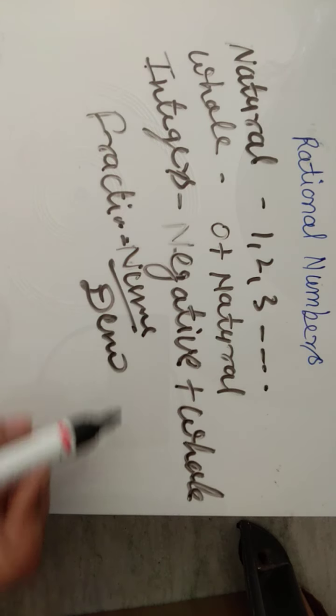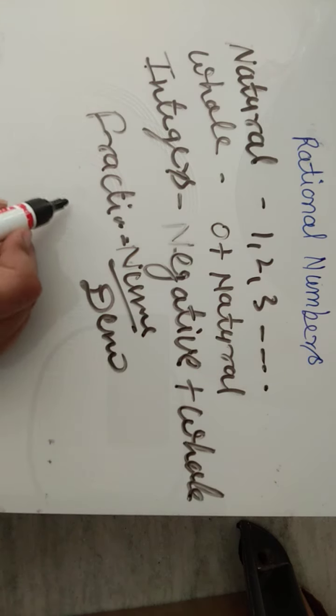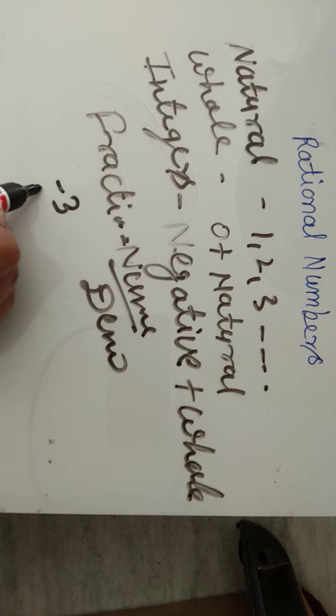So when we have a number like minus 3 upon 4, it is not a natural number, not a whole number, not an integer, not a fraction. So for this type of number, we have introduced a new term, that is rational numbers.